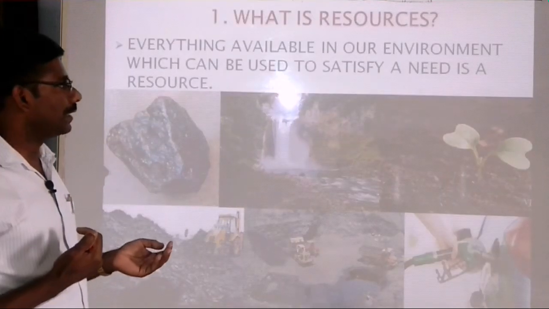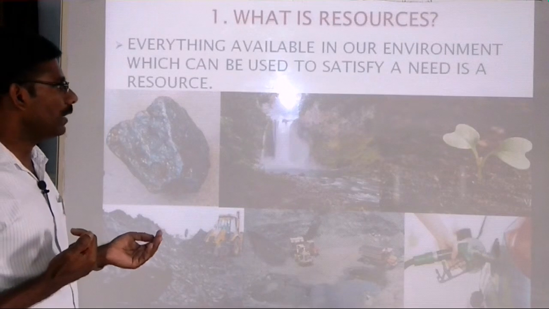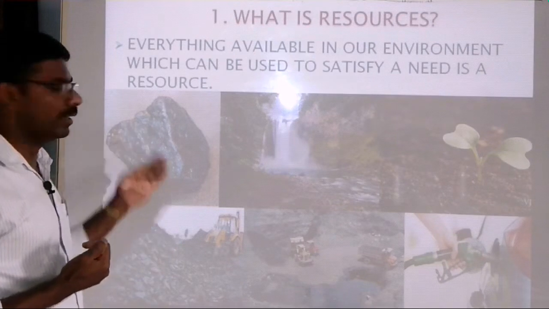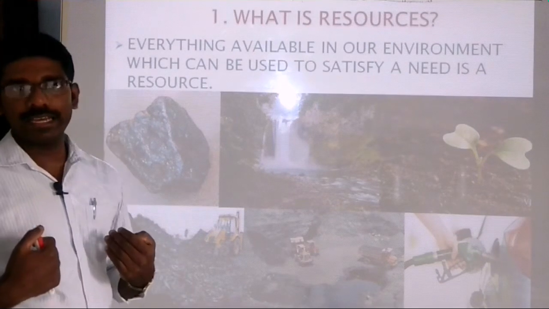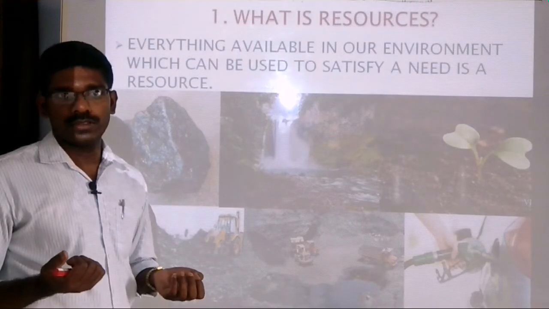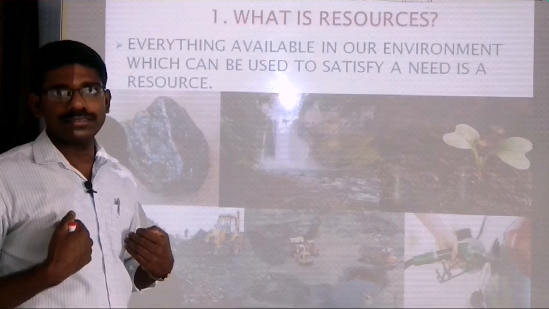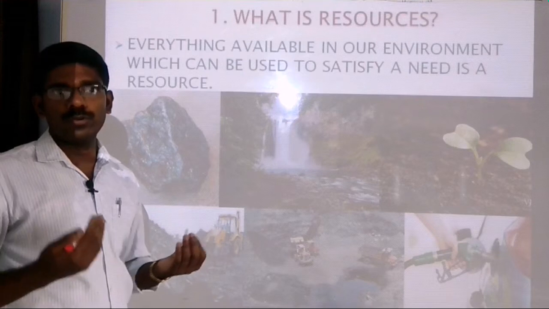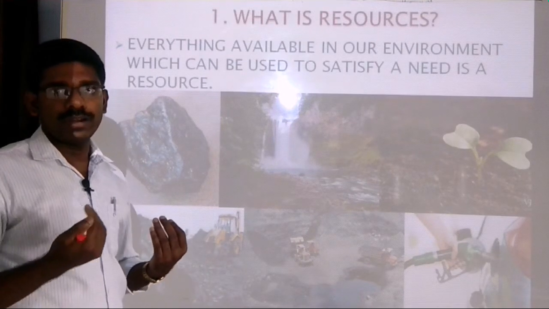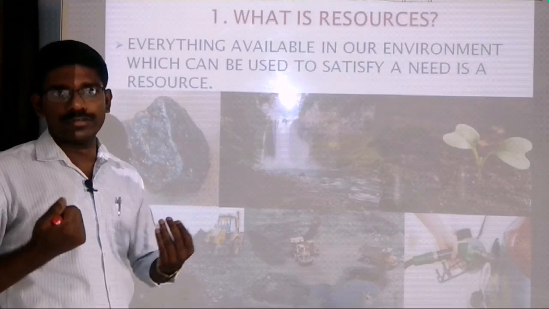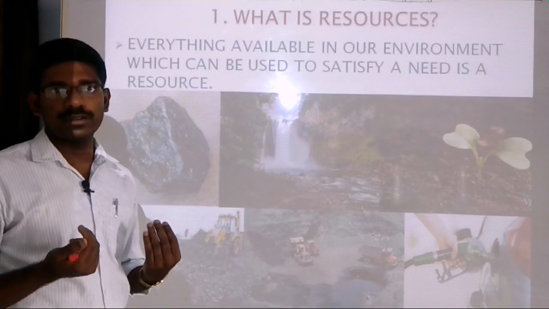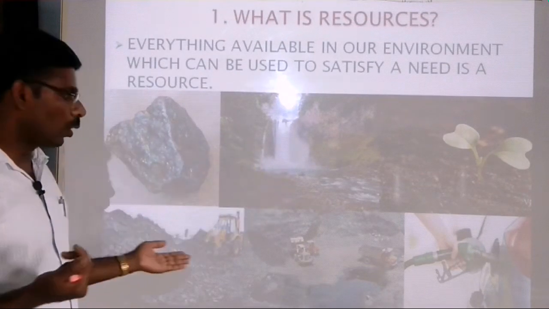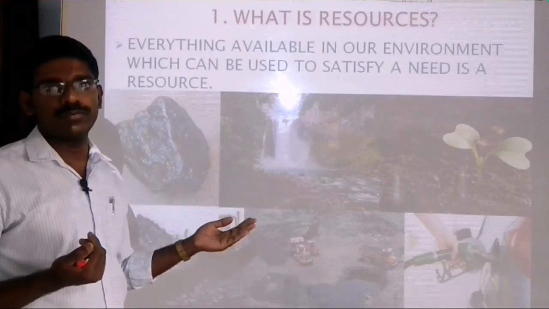First, what is resources? Everything available in our environment which can be used to satisfy a need is called a resource. So in our daily life, we are using different types of resources for satisfying our needs. For example, the water which we drink, or the fruits or the food which we eat. So the things we are utilizing in our daily life in order to satisfy our needs are called resources. For example, iron ore, water, soil, coal, and petroleum. These are examples of resources.